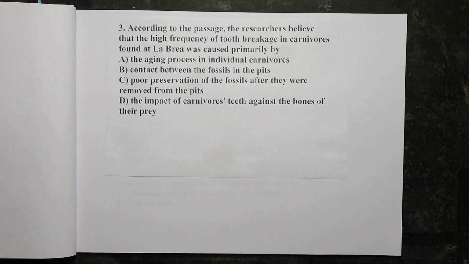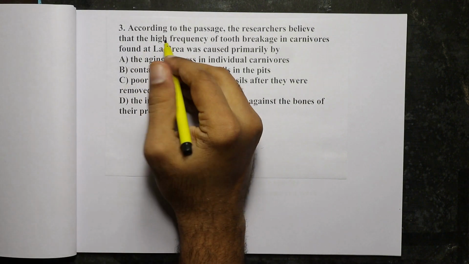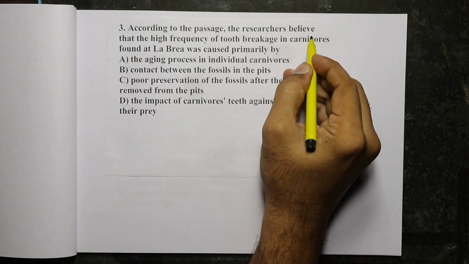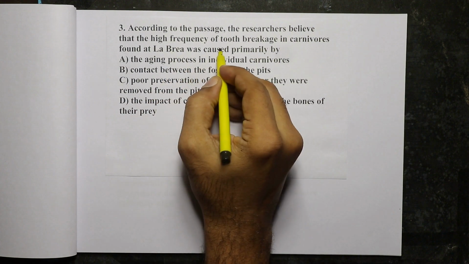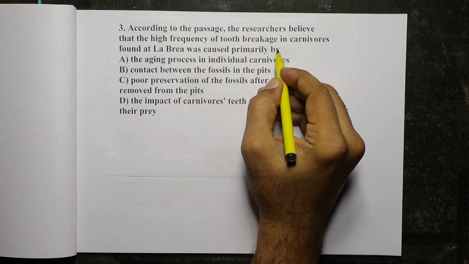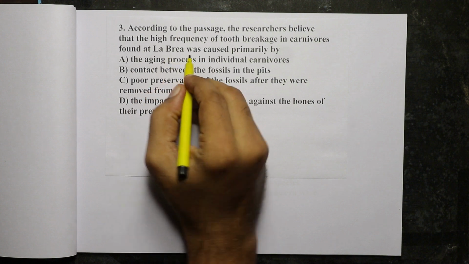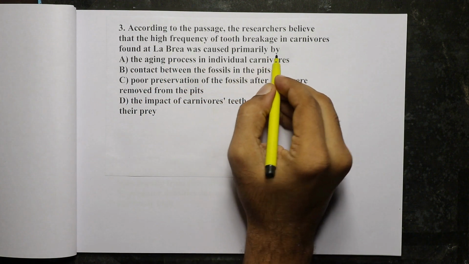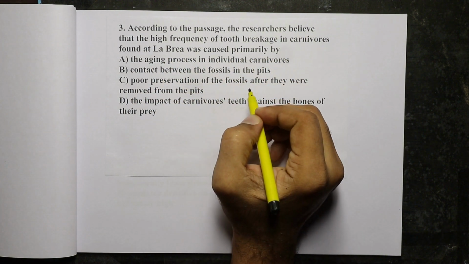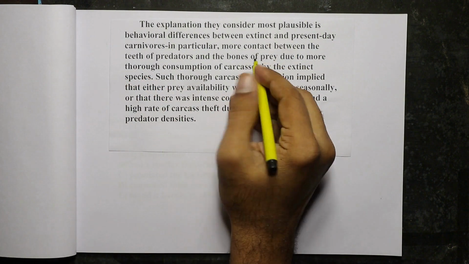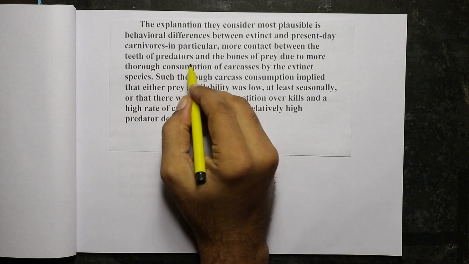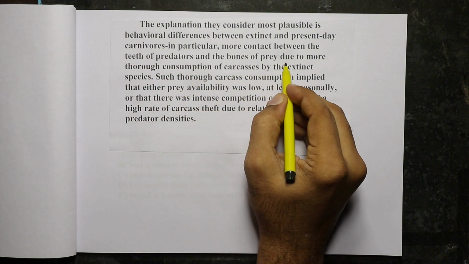Let us try the third one. According to the passage, the researchers believe that the high frequency of tooth breakage in carnivores found at the La Brea area was caused primarily by what? If you look at the second paragraph, here it says more contact between the teeth of predators and bones of the prey.